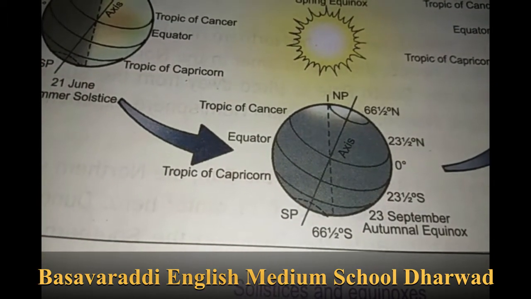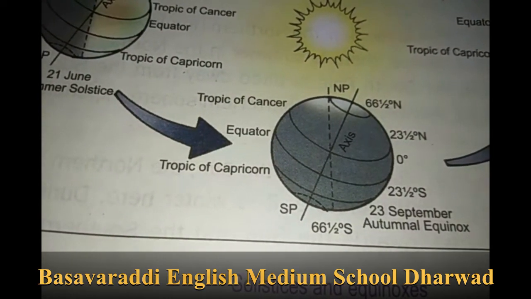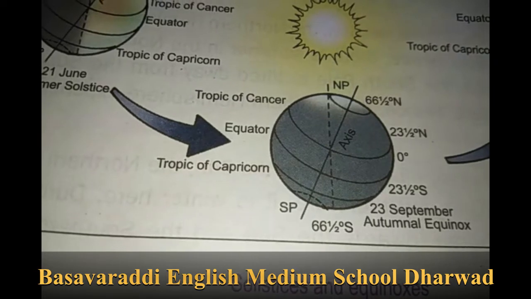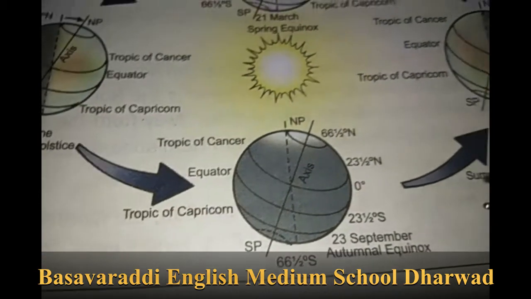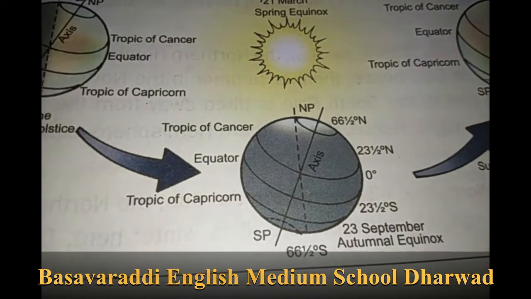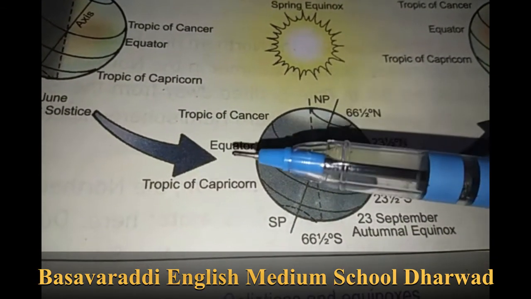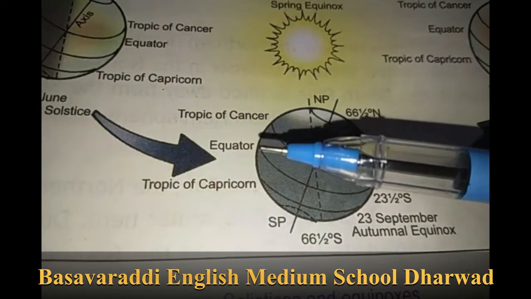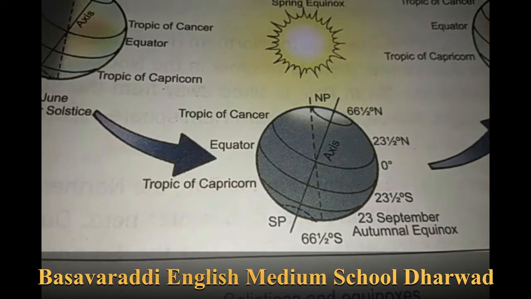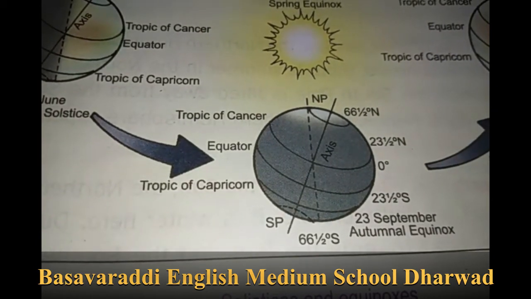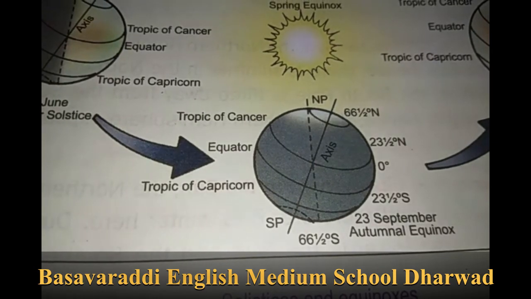Next, autumn equinox, 23rd September. What will happen? Every year on 23rd September, sun rays fall directly on the equator. The length of the day and night is equal all over the world.